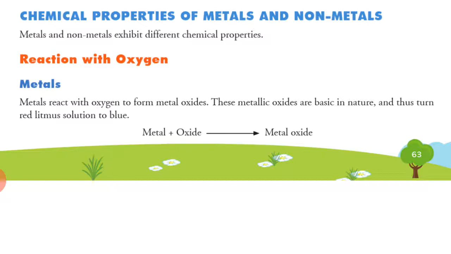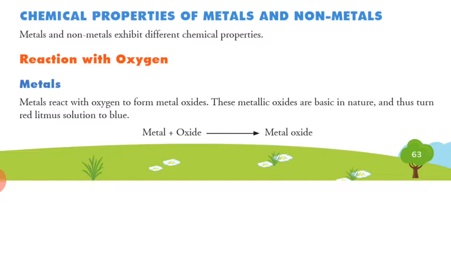Metals and non-metals exhibit different chemical properties. Reaction with oxygen. How do metals react with oxygen? When a metal reacts with oxygen, it will form metal oxides. You can see metal plus oxygen gives metal oxide. For example, magnesium plus O2 will form magnesium oxide.